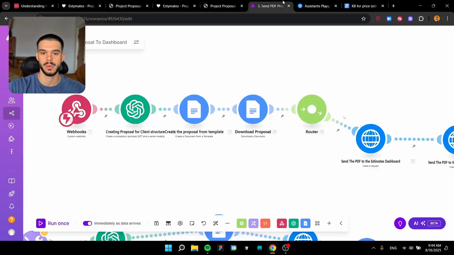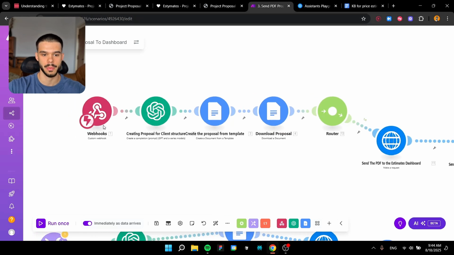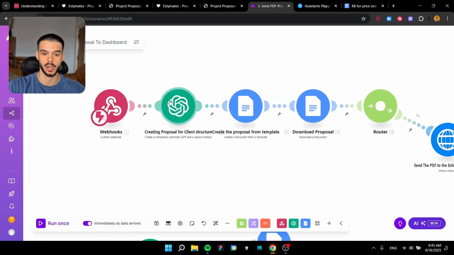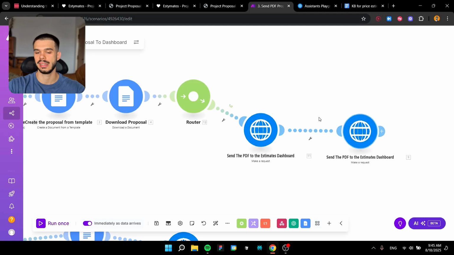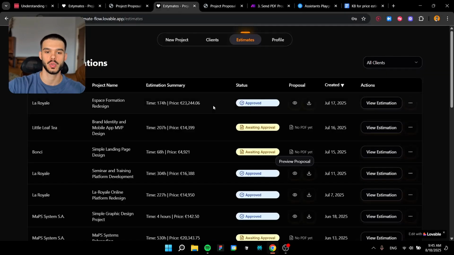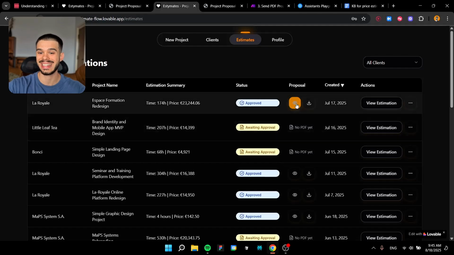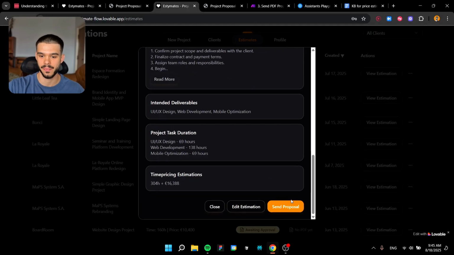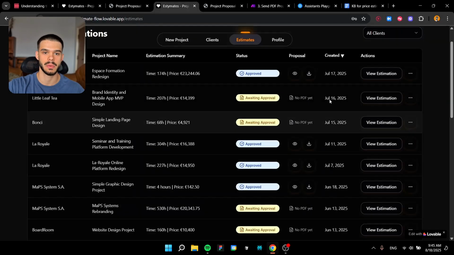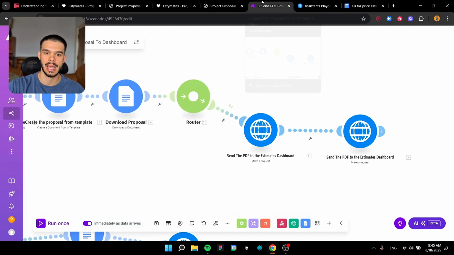Now, the workflow itself looks like this. We get the information. We are going to create the proposal using an OpenAI module again. We are going to use a Google Docs template that we populate with the data from this module, and then we are going to store it in our Supabase database and send it back to our app where we can see it right here, or we can download it. Once we approve it, we can then send that specific proposal to our client directly. And that works like this.